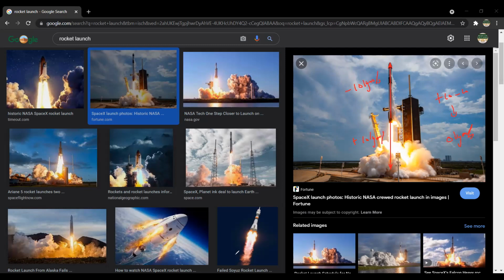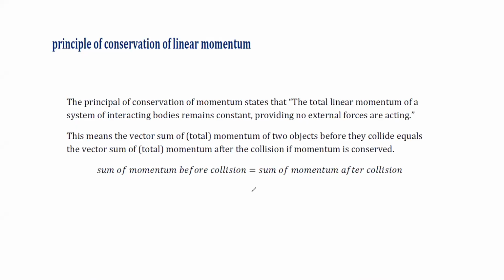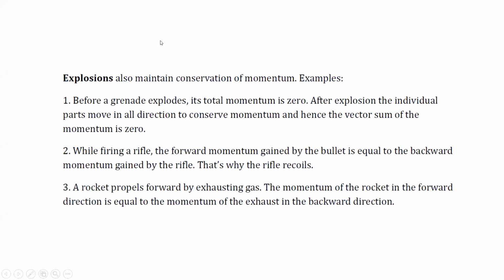So these are some examples related to conservation of momentum. Hope you understand this concept. Conservation of momentum is there when objects are colliding with each other or objects are exploding. They always have conservation of momentum. I just explained the idea for each of them. The rocket propulsion.